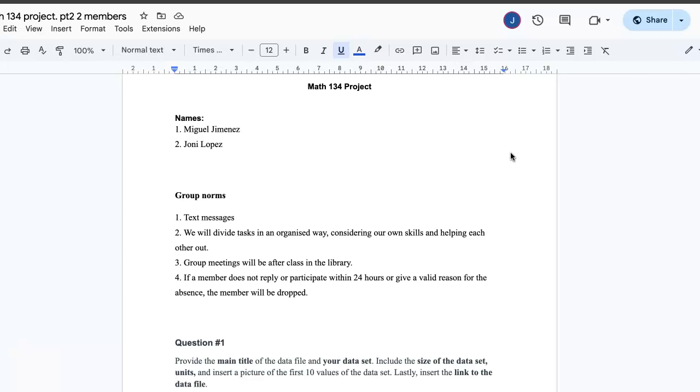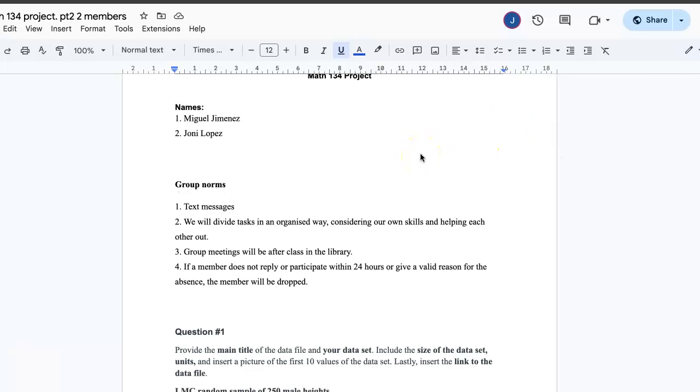Project 134 for my math class, Statistics. Now, our project is based on 250 male heights, randomly selected. So quickly, let me go over the group norms.